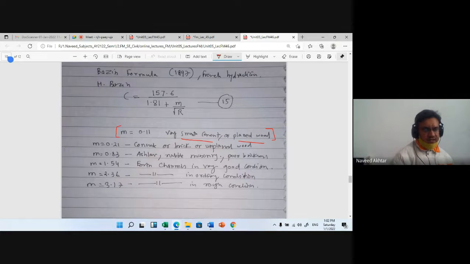Similarly, for rubble masonry, m is 0.83. The m value can be found based on the material.